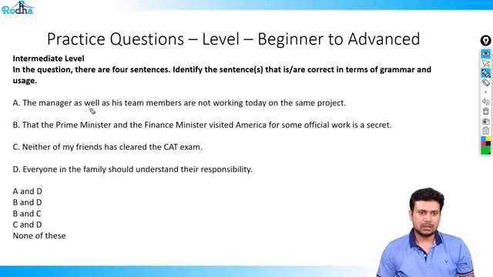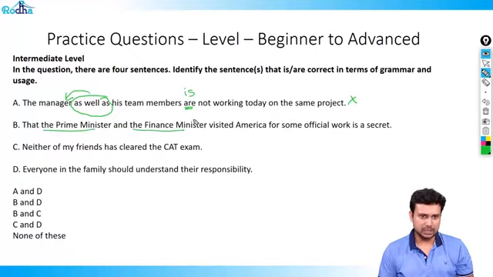Let's go to the next one. The manager as well as. Again, we have got a conjunction as well as, which means we'll have to look at the first one. Are. So it should be is. So this is wrong. That the Prime Minister and the Finance Minister. Now look at this one. The Prime Minister, the Finance Minister. If you remember the last question, we had one subject with the other one without the, so we took them as singular. But in this case, we have both correct individually represented through definite article the, which means here and is acting as plural. Visited America for some official work is a secret.